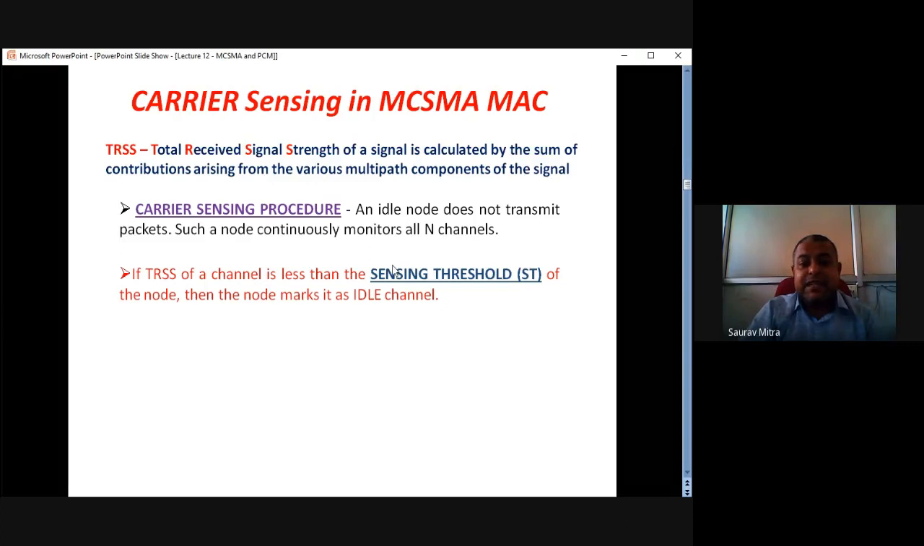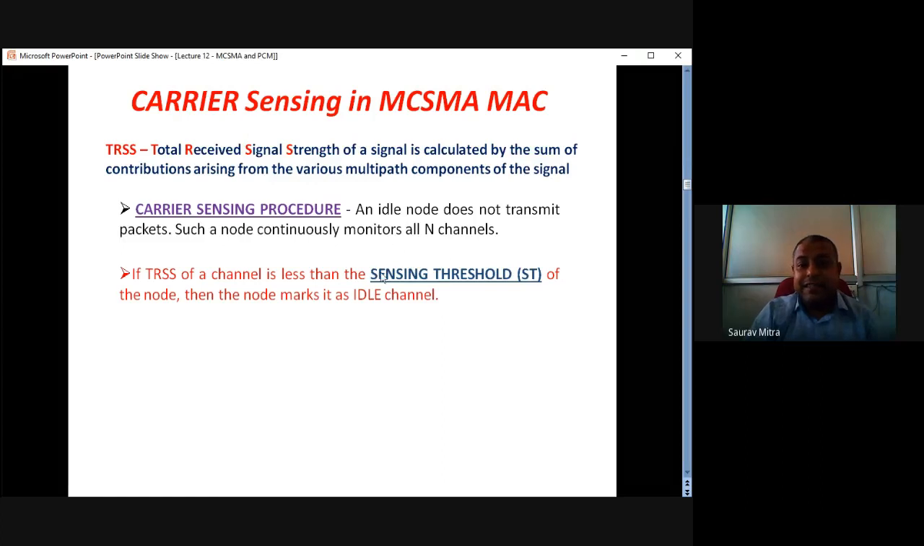There are two new terms you are learning here. One is TRSS, the total received signal strength over a channel sensed by a sensor, and the other is the sensing threshold. Sensing threshold is also a power, and TRSS is also a power. If TRSS is more than the sensing threshold, that means the channel is occupied. In that case, that sender node is not going to put its data on the channel.